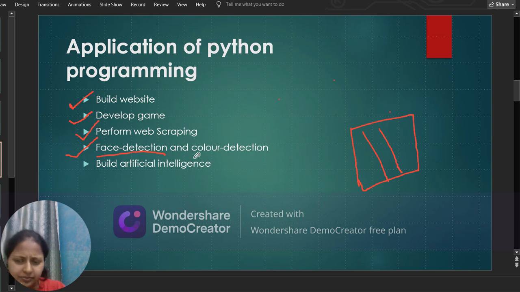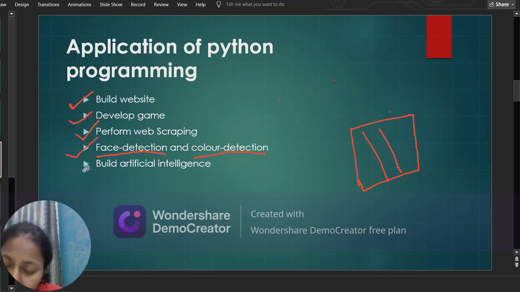Now color detection. I have not actually seen this, but there are various websites which identify colors. On the basis of color, we need to categorize some data or something. There, Python can help in detecting similar colors, and on that basis we can detect the color and organize the data. This is the basic meaning.